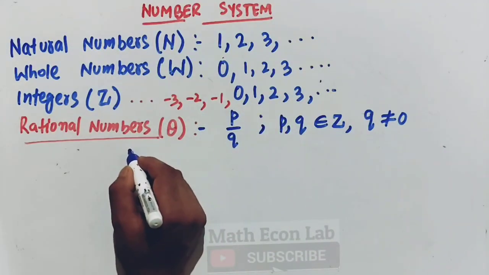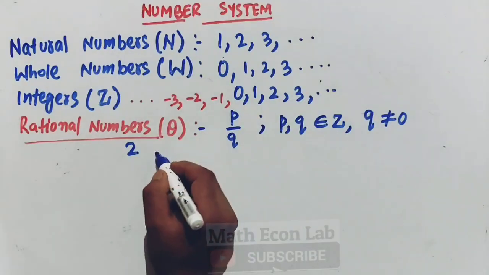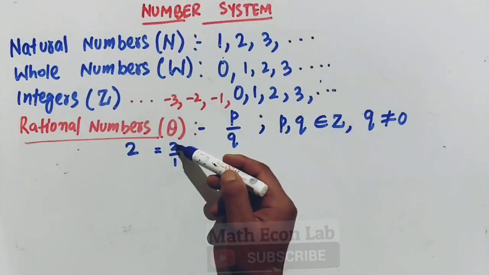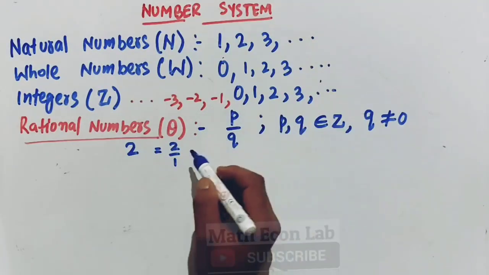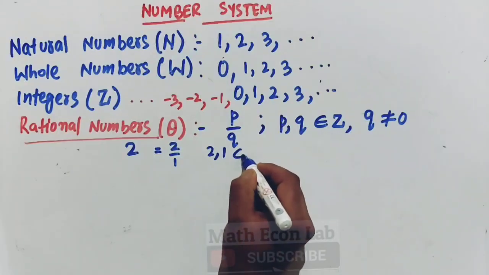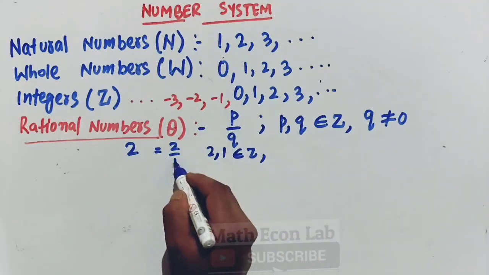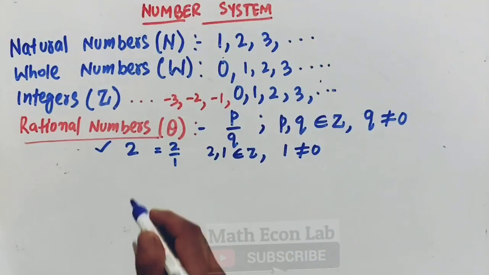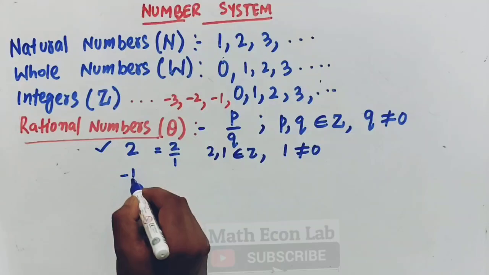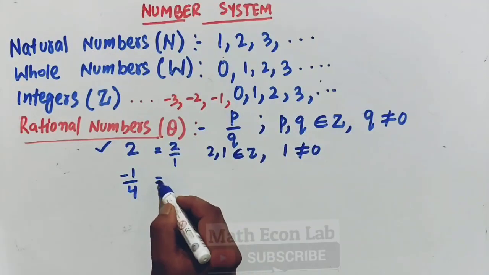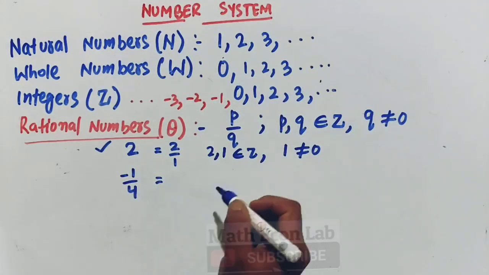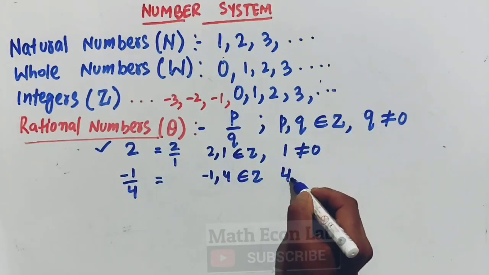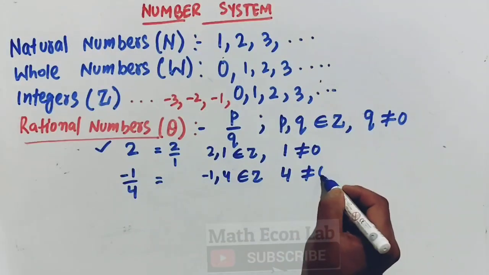Let us suppose we have 2. 2 is a rational number because we can write 2 like this, 2 upon 1. It will remain 2 here. So it is in the form of P by Q. Here P and Q, 2 and 1, are integers, and the denominator is not equal to 0. So 2 is a rational number. Likewise, if we have negative 1 upon 4, this is also a rational number. Why? It is in the form of P by Q, negative 1 and 4 are integers, and the denominator is not 0. So this is in fact a rational number.